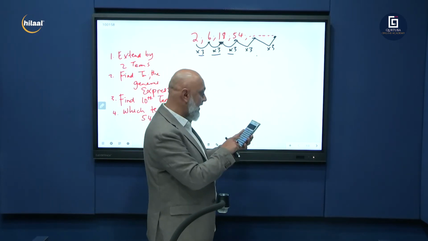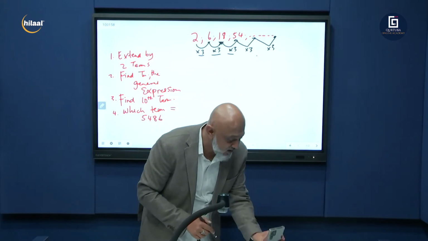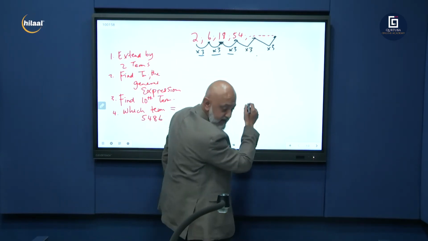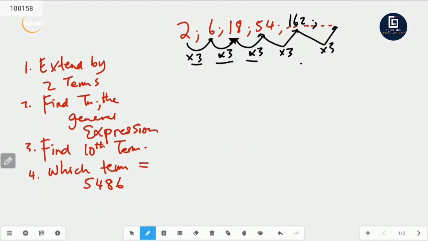And we go 54 times 3. We get 162. So let's go here. Let's just put this down. 54 times 3 is 162. So our first term is 162. And 162 times 3 will give me 486. And there we go. There's our next two terms.